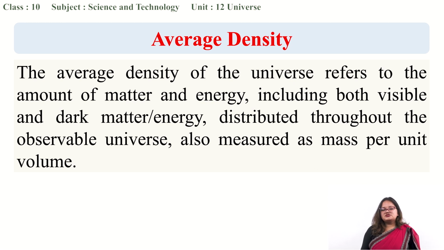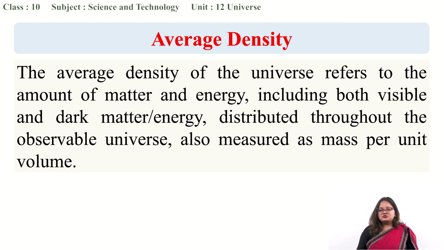We know the definition of density already from our earlier classes. It is simply mass per unit volume. So why are we taking the average density here? Because in the universe, in some places there might be more celestial bodies or more matter, which might be dense, whereas in some other places the matter might be pretty less, and their density there might be less dense compared to the other regions.